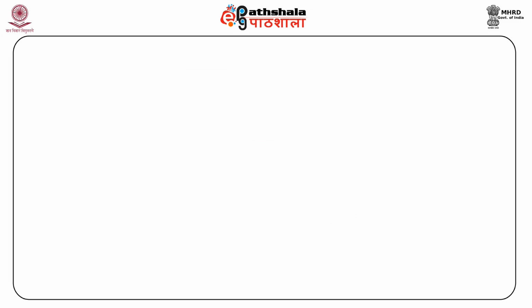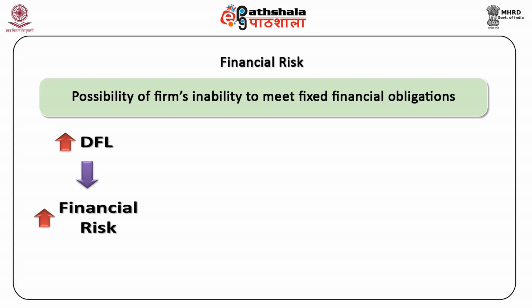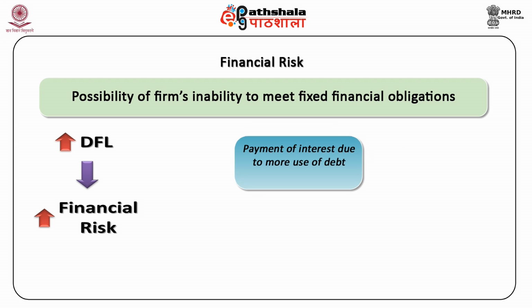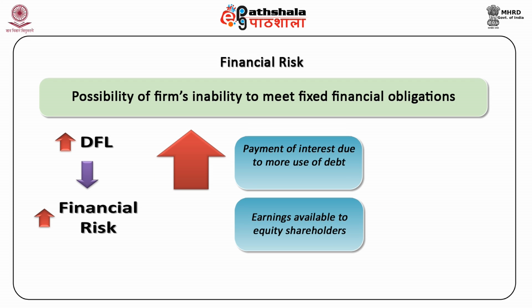Let us now discuss the meaning of financial risk and its relation with the financial leverage. Financial risk is the possibility that a firm will be unable to meet its financial obligation like payment of interest on debt. High degree of financial leverage increases financial risk. This is because with more use of debt, interest payments increase. As a result, earnings available to the equity shareholders decrease. Therefore, EPS is negatively affected by interest payments.